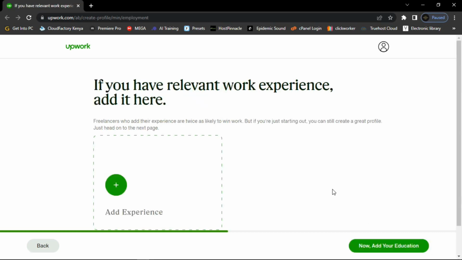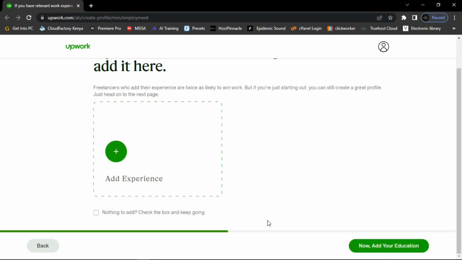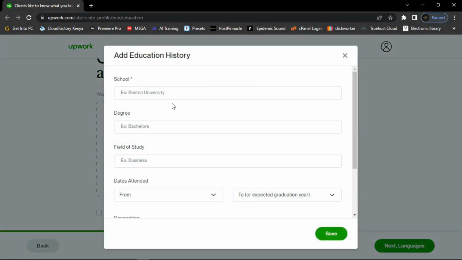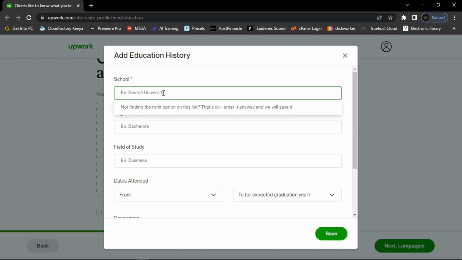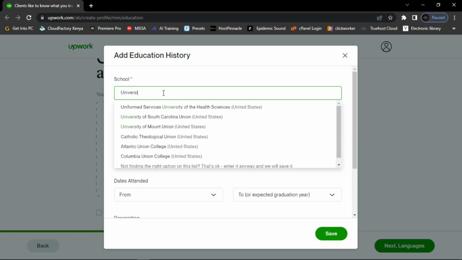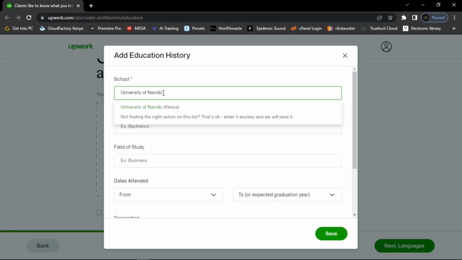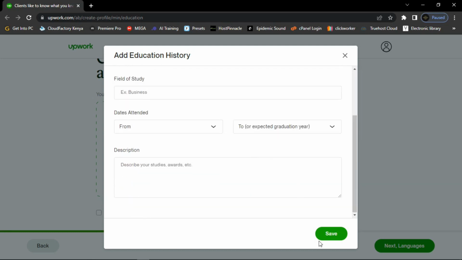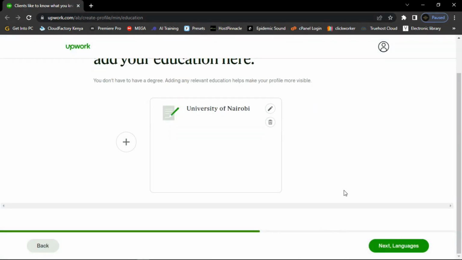Click on it, and remember that we don't have any experience, so click on this one, nothing to add. Then I click now add your education, and here type in your school, for example, University of Nairobi, which is in Kenya here. And then here guys, click on save. Other stuff here is optional. Click on save, and then click on next languages.